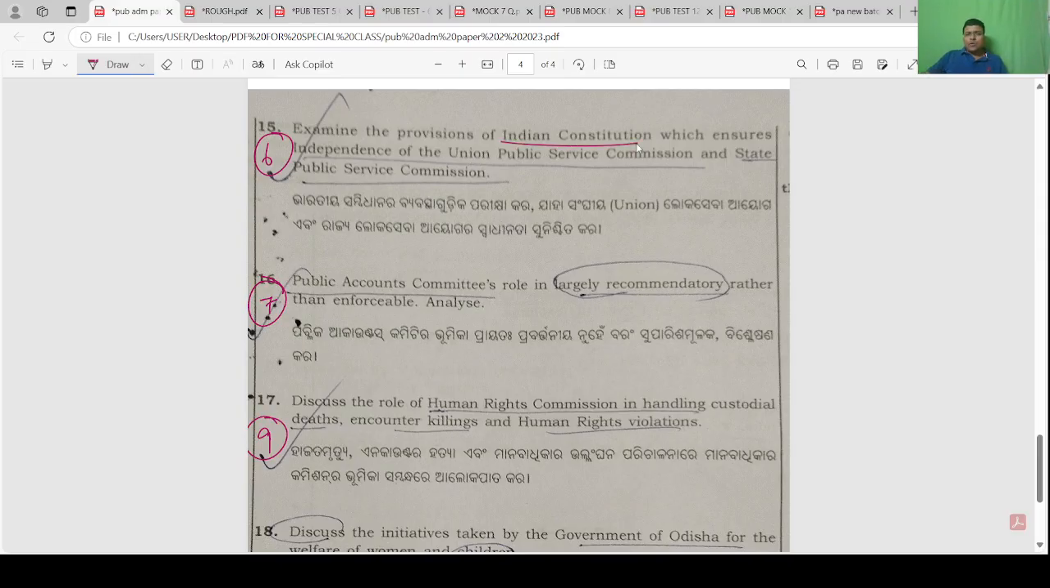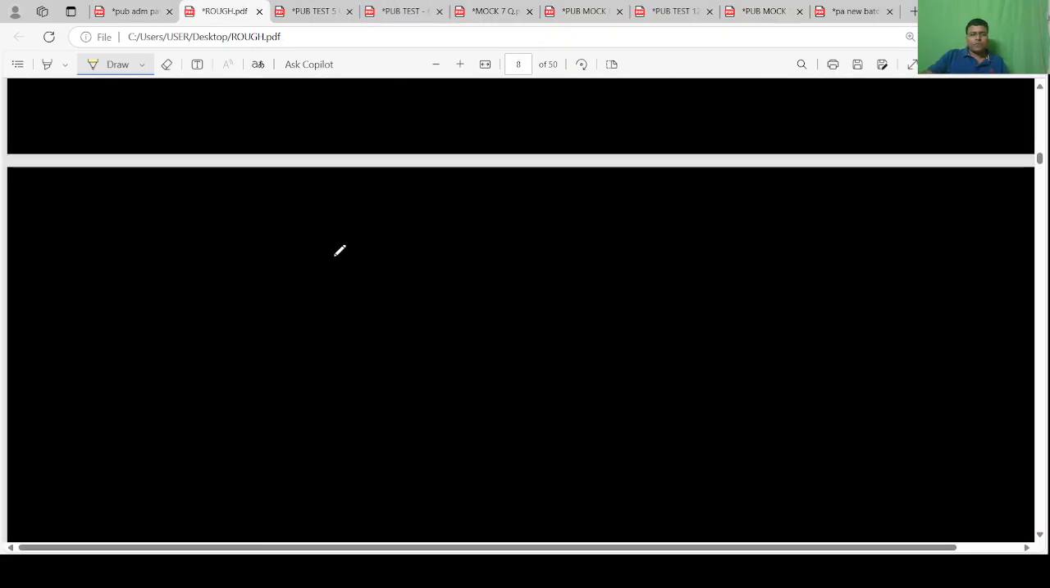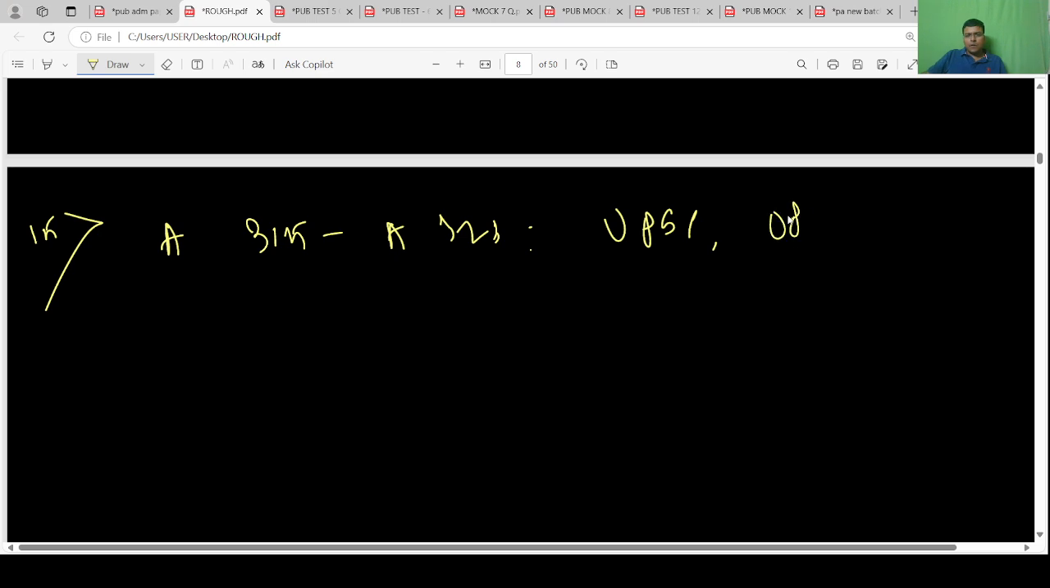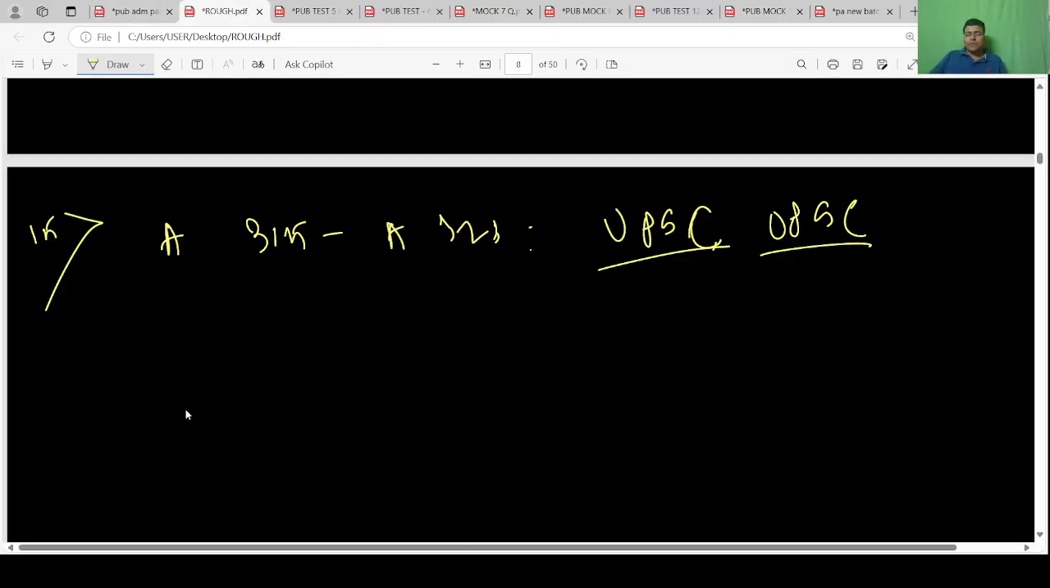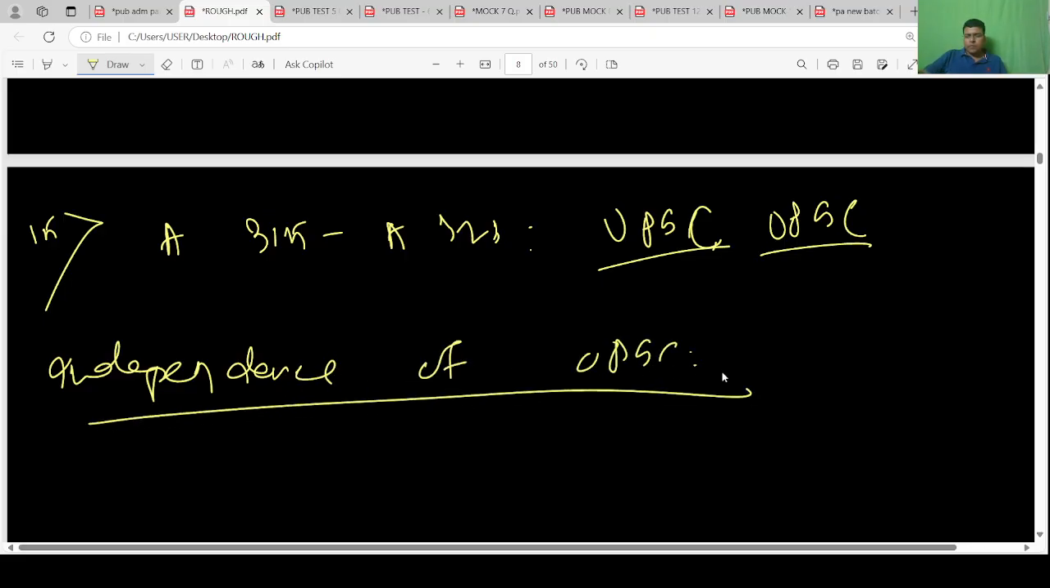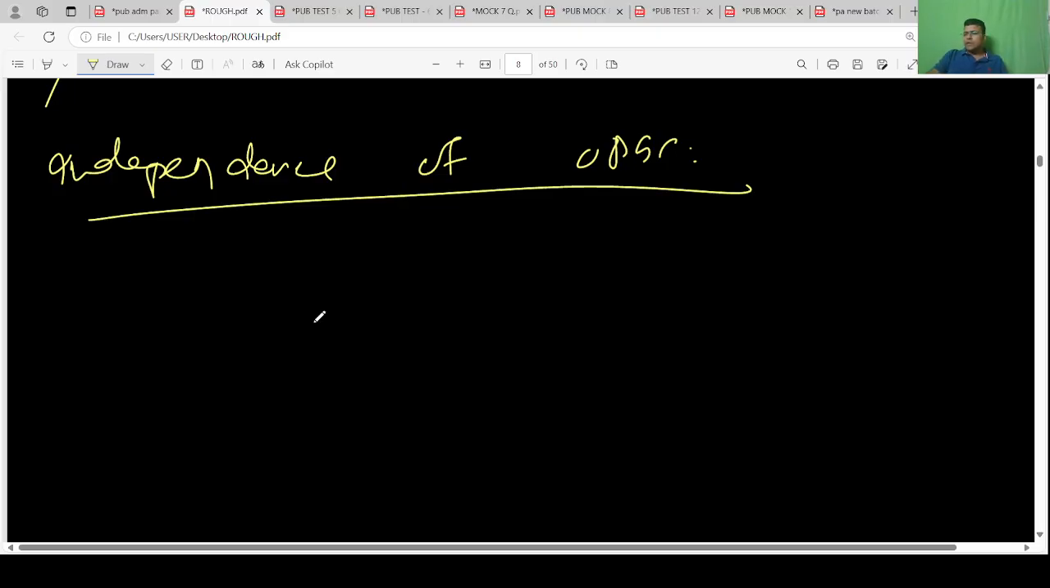Examine the provisions of the Indian Constitution which ensure independence of UPSC and state PCS. Article 315, Article 323, UPSC, OPSC. So the question demands independence of UPSC. Simple points.